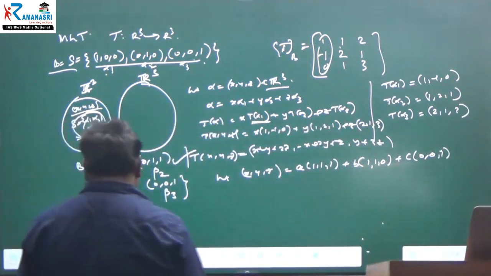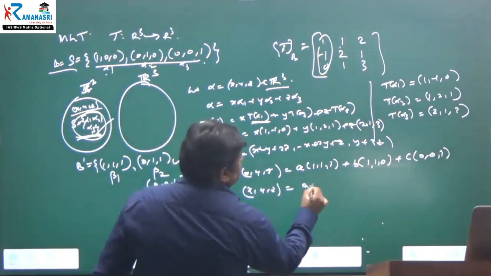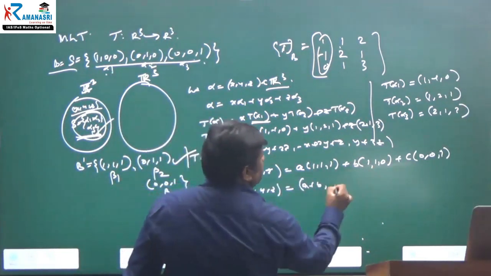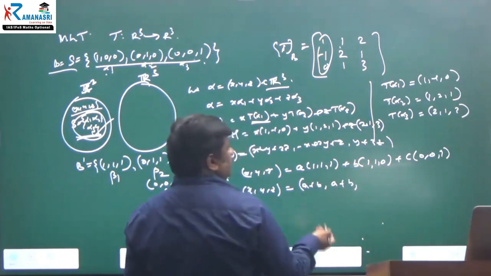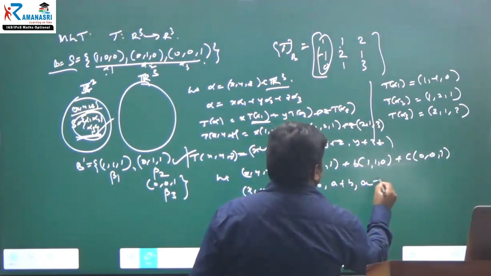Therefore, the transformation of x, y, z is nothing but x, y, z equal to, first, a plus b, next a plus b, also a plus c.